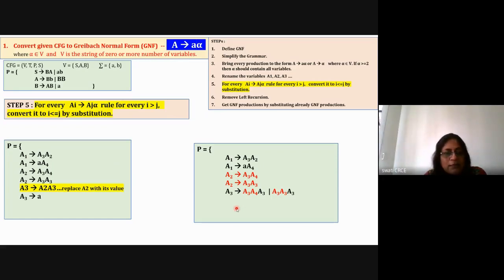Now take the next rule, that is A3 is equal to small a. It is already in GNF because it starts with a small letter and has zero variables on the right hand side. So take it as it is. Then the last one is A4 is equal to small b, which is also already in GNF. So take it as it is and write it like this. A4 is equal to small b. So step number 5 is done. And now you can verify this one is less than 3. This is 1 and this is 4.